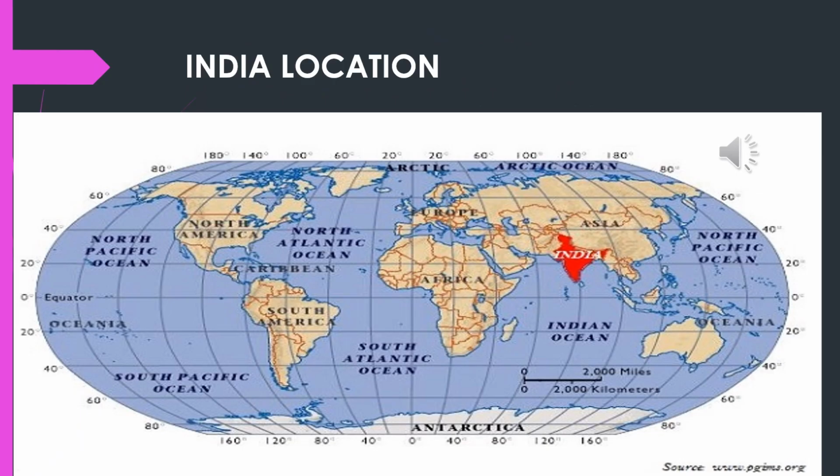As already said in the previous slide, you can see that India is located above the equator, that is north of the equator, and in the east of the prime meridian. So we occupy the northeastern part of the world.